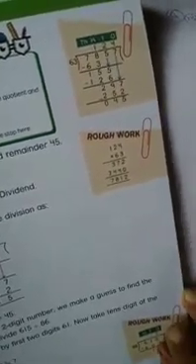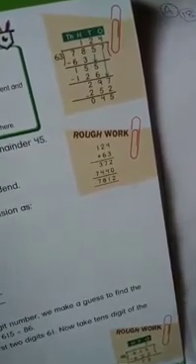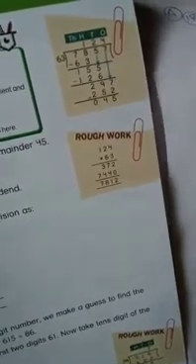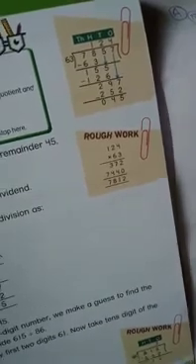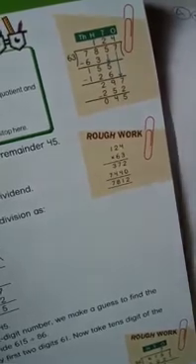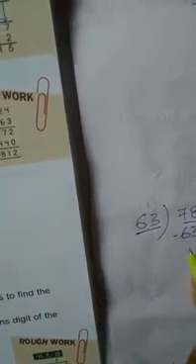How is it possible for you to divide this in a lower class? It is possible because you will do it according to my instruction. I told you earlier that if there are two digits in the divisor, we have to take two digits from the dividend also. Now see, if we prepare the table of 63 in our mind, 63 ones are 63. That can be divided here. This 78 can be divided by 63 because at least one time, or a maximum of 9 times, we can divide. So this process is followed by us.